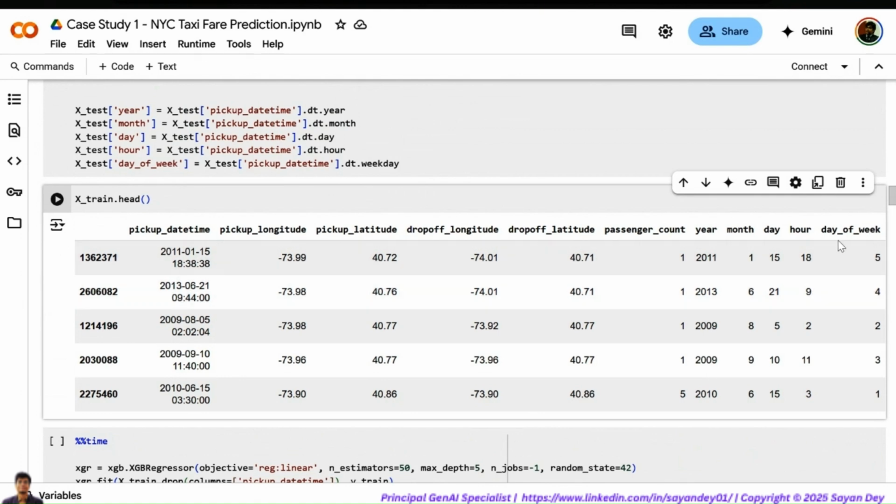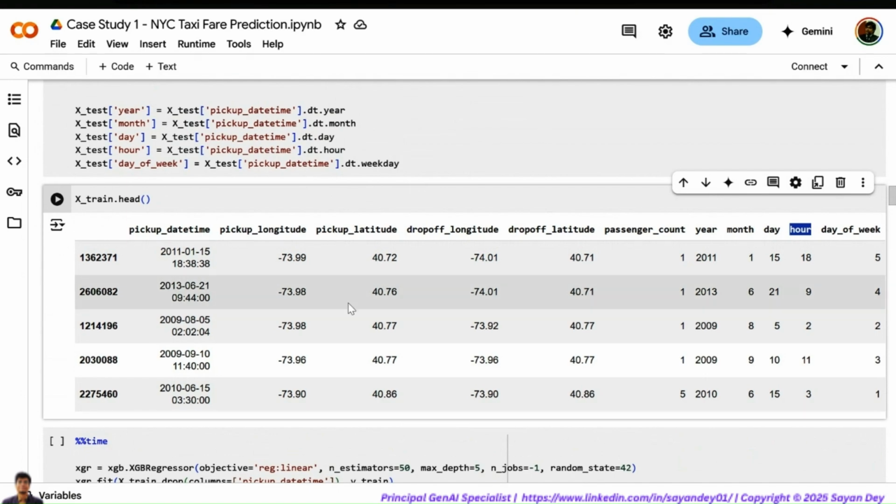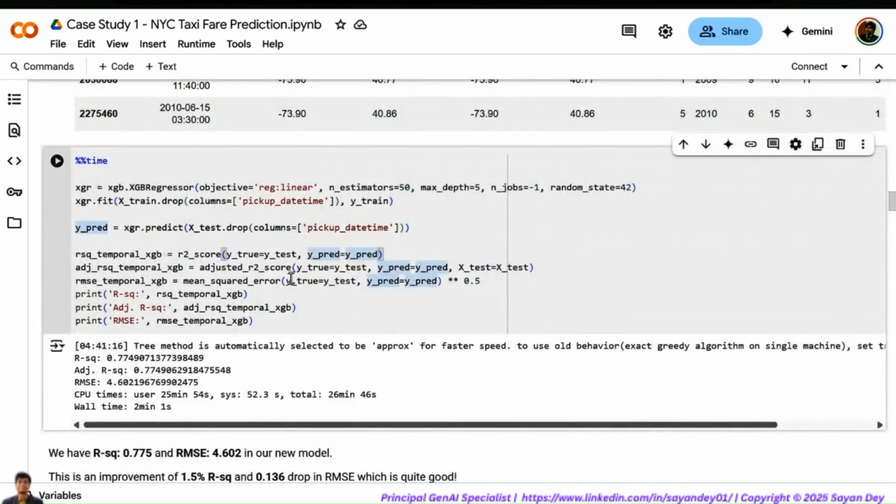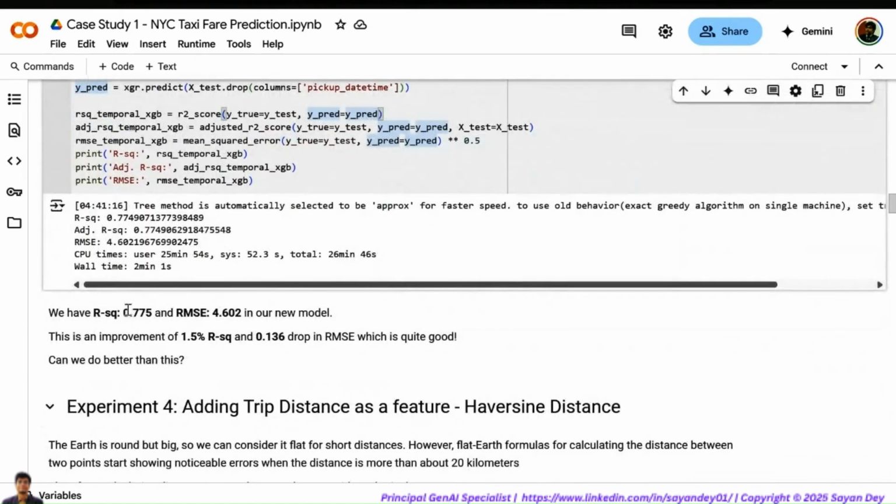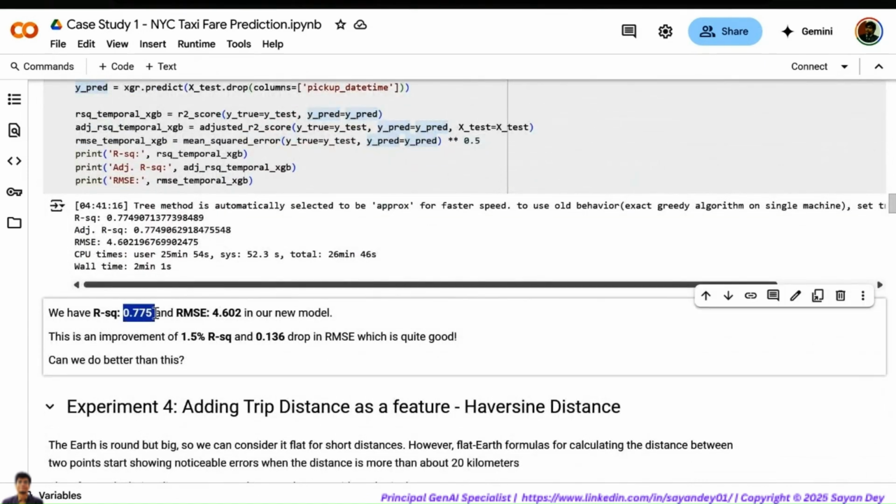Keep every other factor constant, the hour is a good predictor of fare. If you're trying to book a cab at 2 o'clock at night, the fares will be low. Even if you're booking a ride from HSR to Bangalore airport, if you're booking in the middle of the night, the fares will generally be very, very low. So now, moving on with these features, we are building the model and we see 77.5% R squared. See how we are making small incremental improvements in the overall performance.